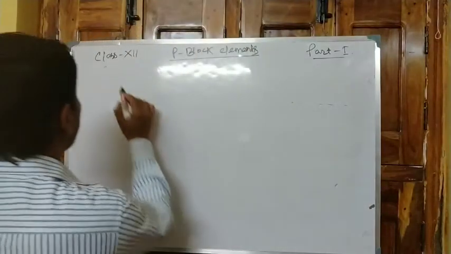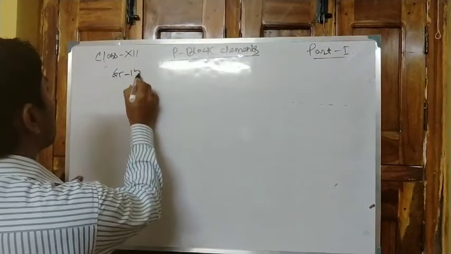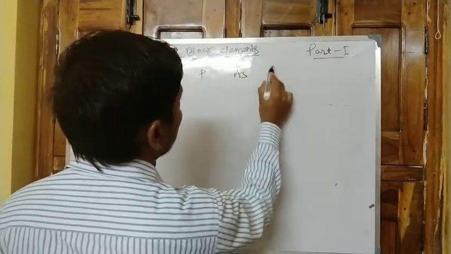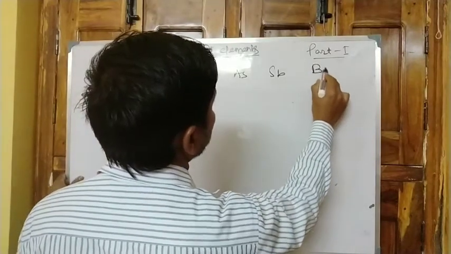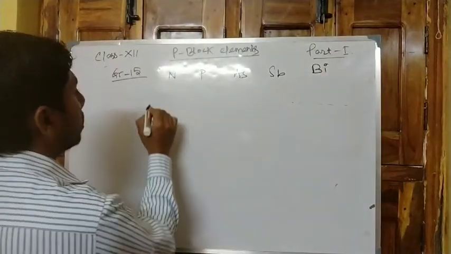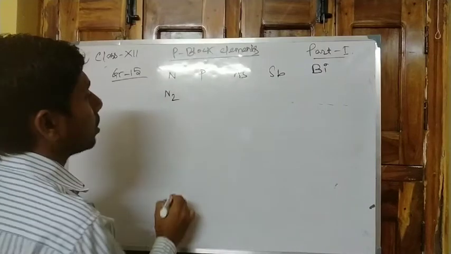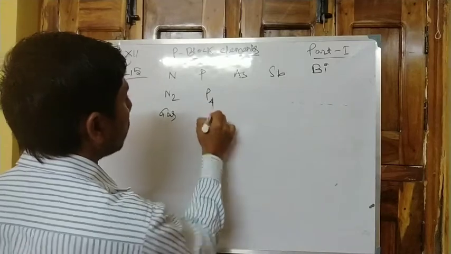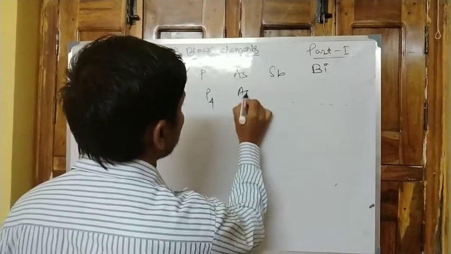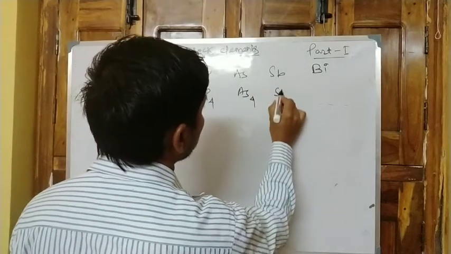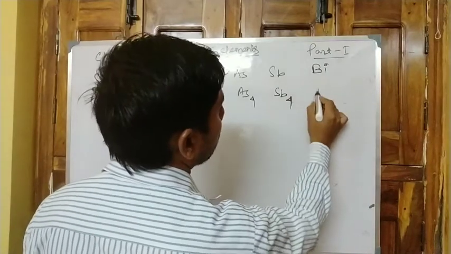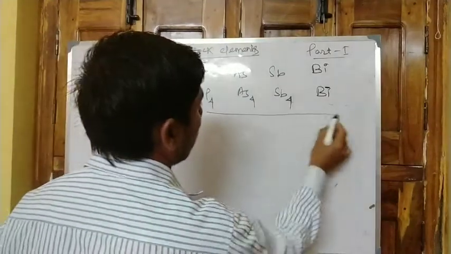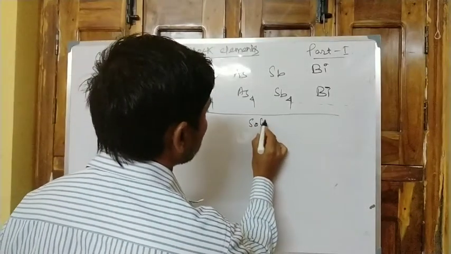So group 15, the group members: nitrogen, phosphorus, arsenic, antimony and bismuth. Nitrogen is generally found as N2, that is in gaseous form. Phosphorus is solid and it is tetraatomic, arsenic is also solid and tetraatomic, Sb is also tetraatomic, bismuth is monoatomic. So except nitrogen, all are solid.